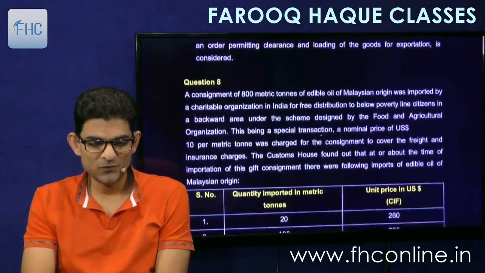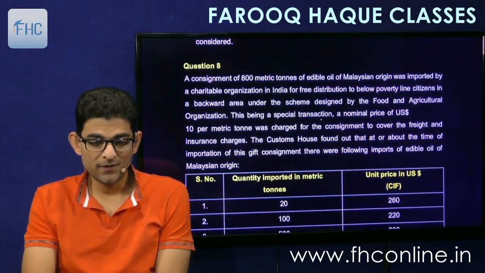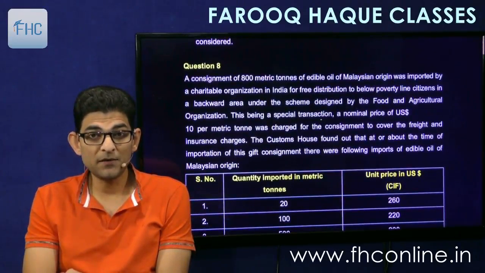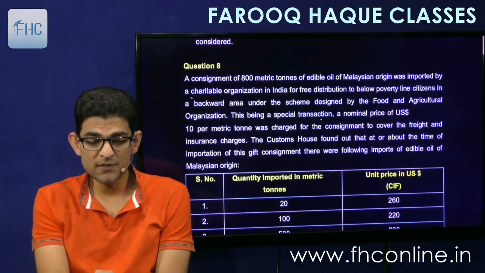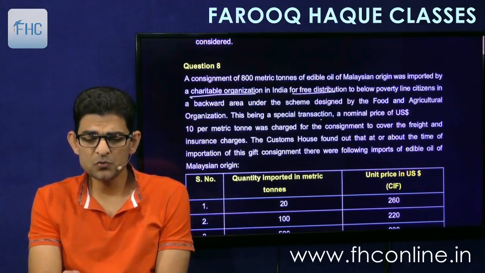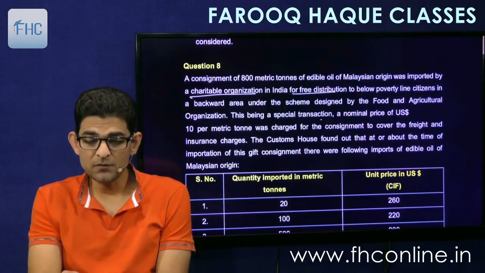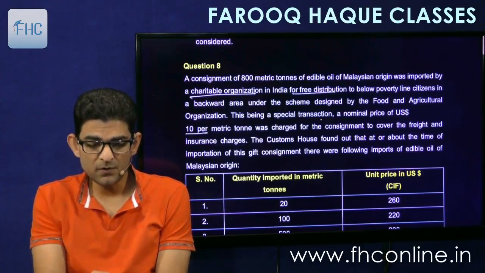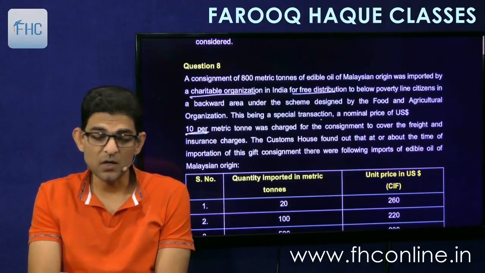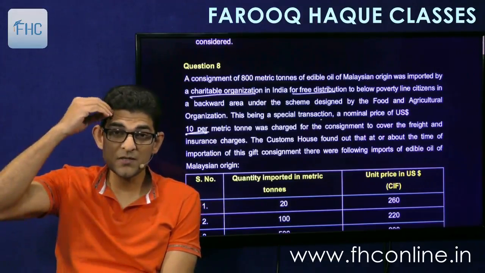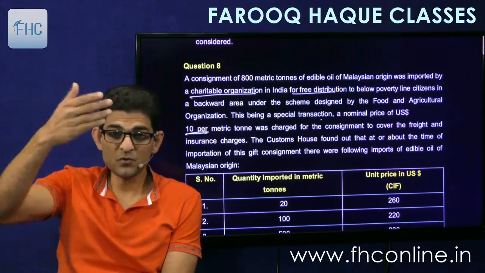Then question number 8. A consignment of 800 metric tons of edible oil of Malaysian origin was imported by a charitable organization in India for free distribution to below poverty line citizens in a backward area under the scheme designed by the Food and Agricultural Organization. This being a special transaction, a nominal price of USD 10 per metric ton was charged for the consignment to cover the freight and insurance charges. Means the exporter is not really charging anything for the goods. He is only charging for transport charges. That's it.